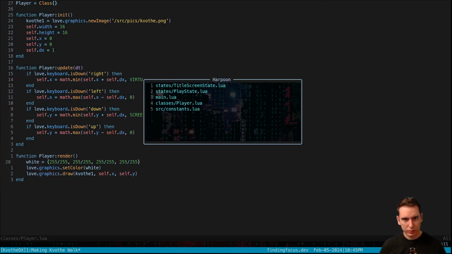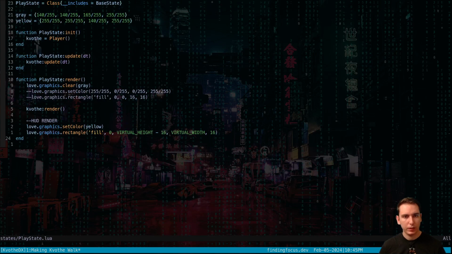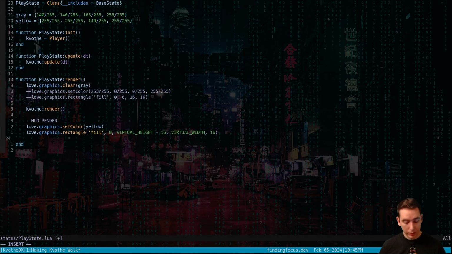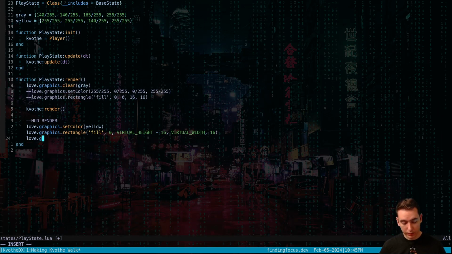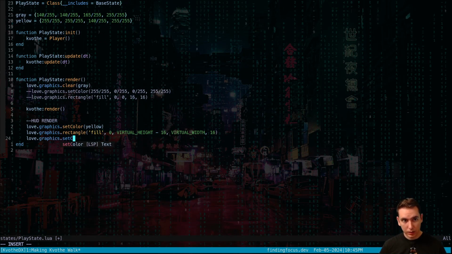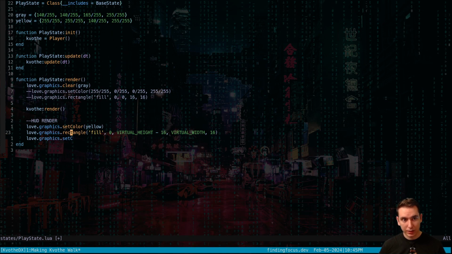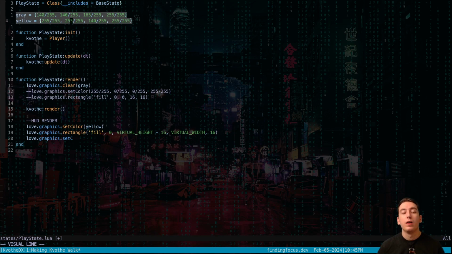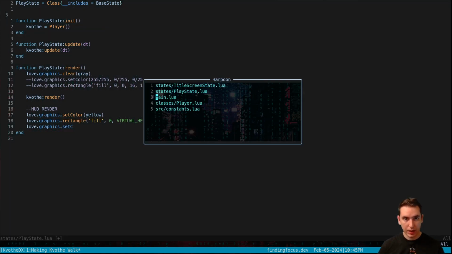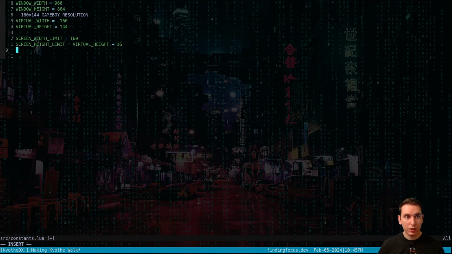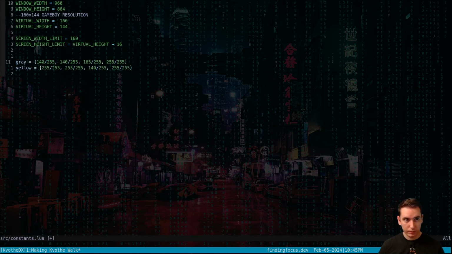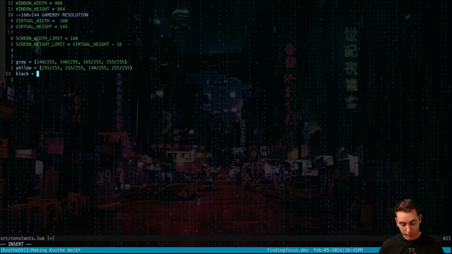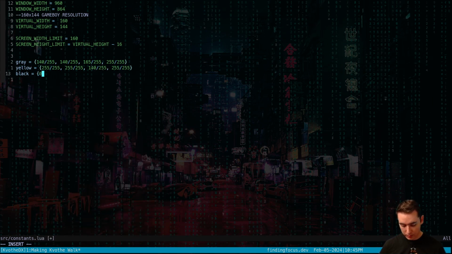So what we want to do is go to our play state, and we want to say after we render our HUD, we're going to do a love.graphics.setColor, and we want to set it to black. And here is where I was thinking we could set all of our constants. So we'll put these color constants here, and we'll say that black gets the black value,